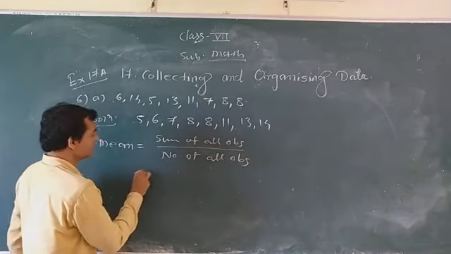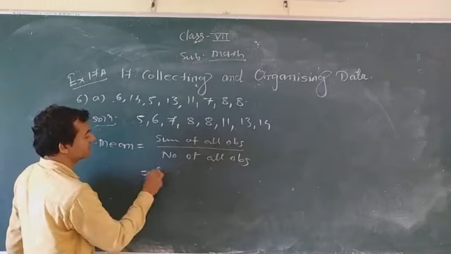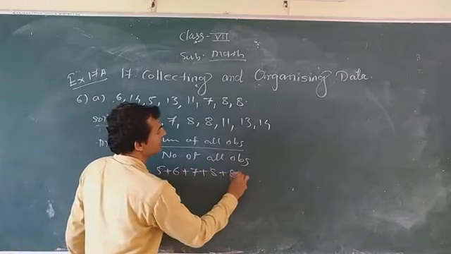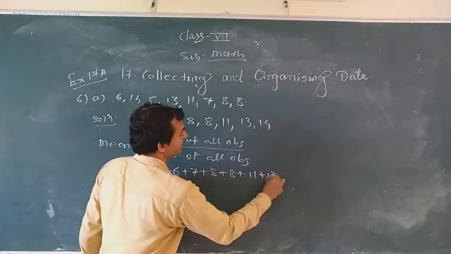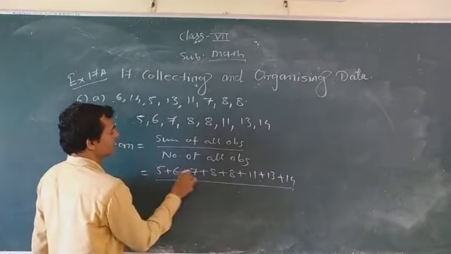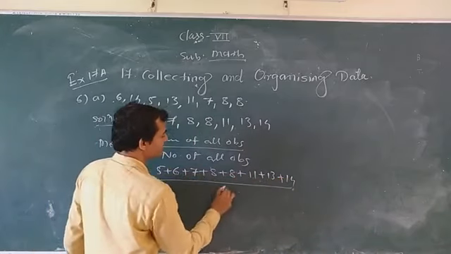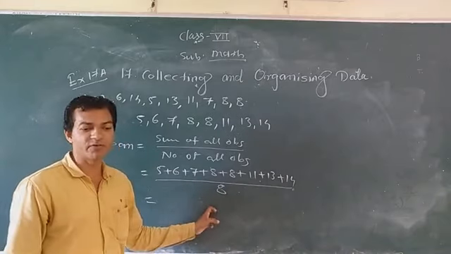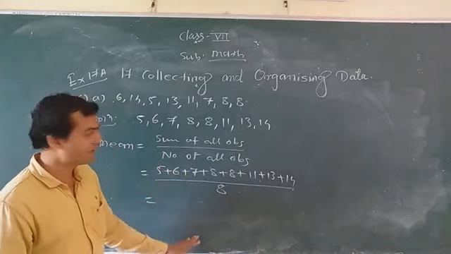Can you find it? So this will be equal to, you have to add all these things: 5 plus 6 plus 7 plus 8 plus 8 plus 11 plus 13 plus 14, divided by how many? 1, 2, 3, 4, 5, 6, 7, 8. Can you find it? You have to add all these things and divide it by 8. You will get the answer. Okay, that you have to find.